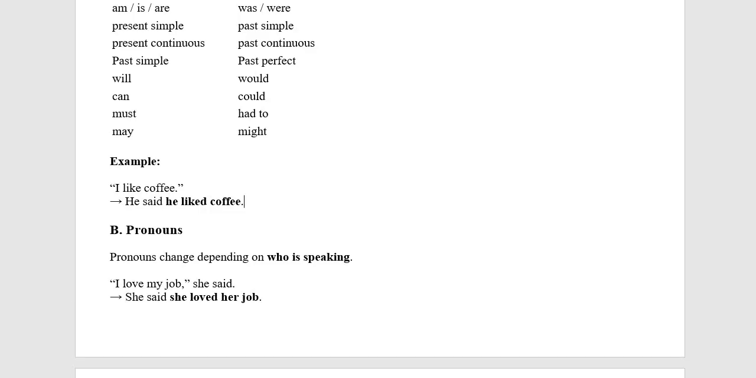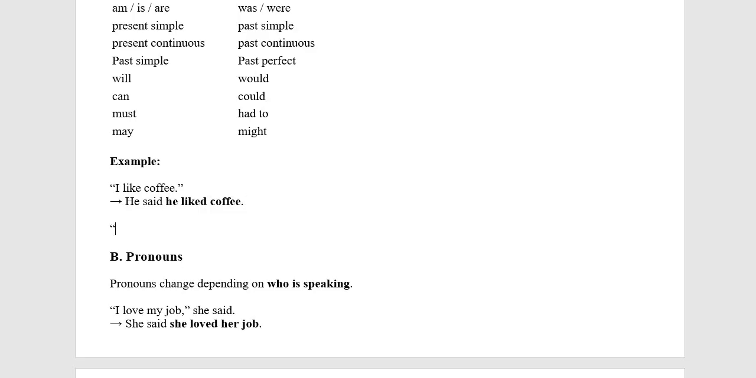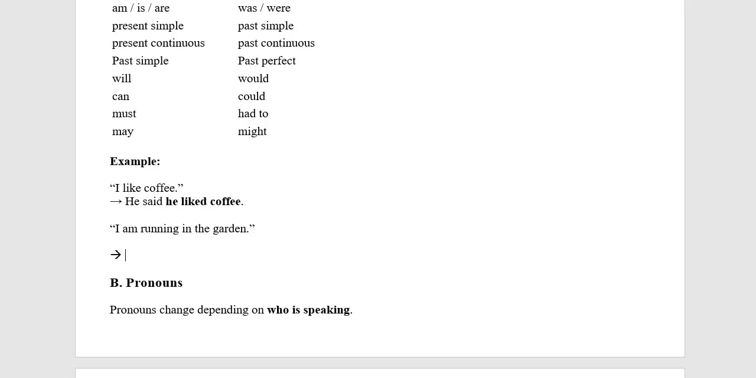I can give you another example. When the actual speech says, "I am running in the garden," we can change it to: she said that she was running in the garden. So you can see in this form, present continuous changes to past continuous.